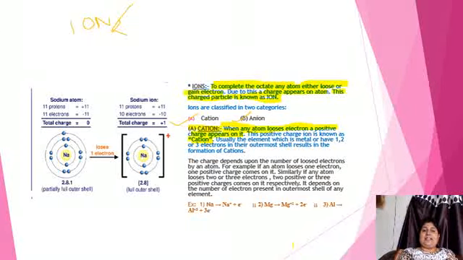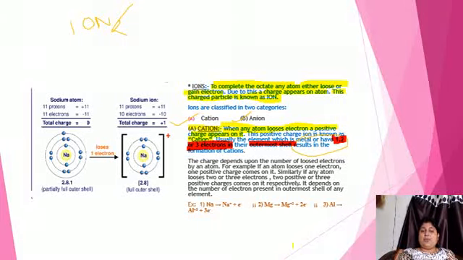The elements which are metal, metal means they have free electrons in their outermost shell, either 1, 2 or 3 electrons. They will lose electron to form cation.